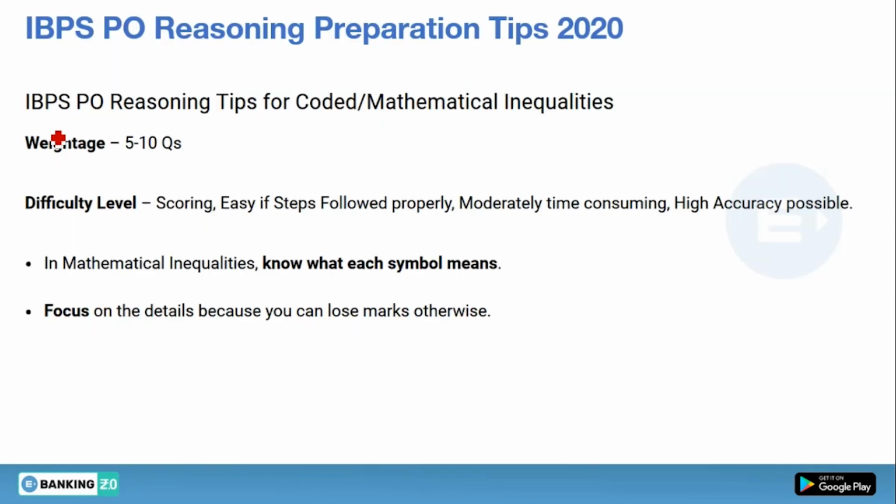So first we will talk about the tips on coded mathematical inequalities for IBPS PO reasoning. You can expect 5 to 10 questions in your examination. 5 can be in pre and in mains it can be 10. In mains the questions will be asked from coded inequalities. There are maximum chances that coded inequalities can be asked instead of normal inequality. Normal inequality is always asked in the pre-examination and the weightage is 3 to 5 marks.